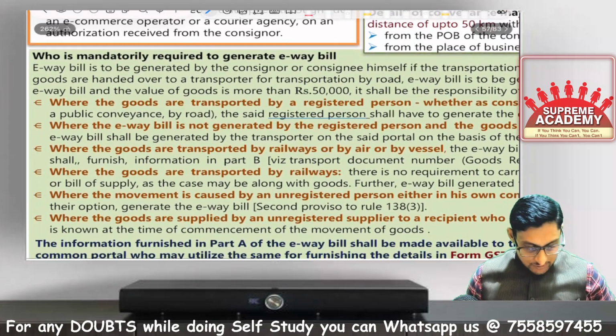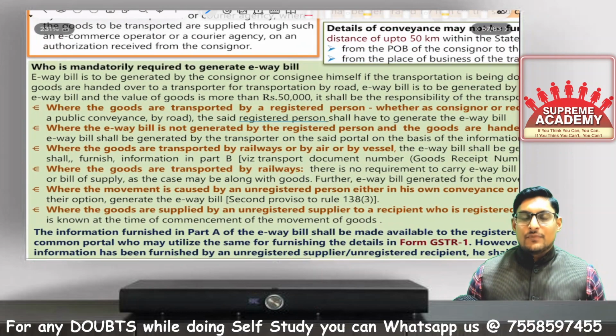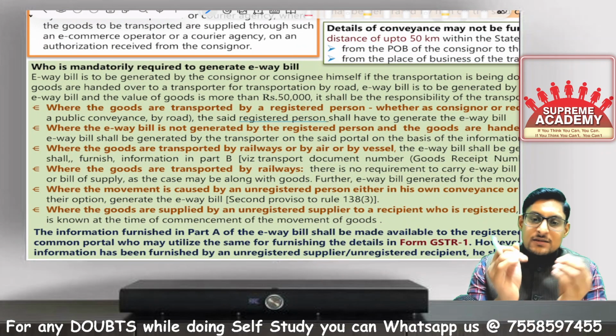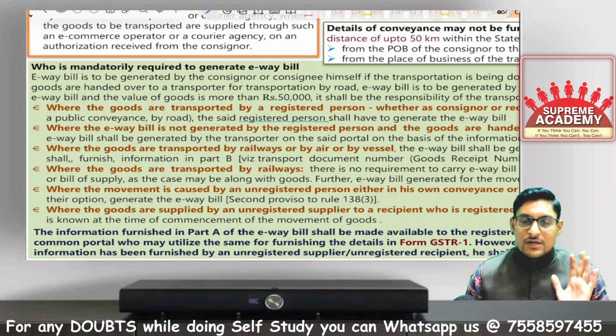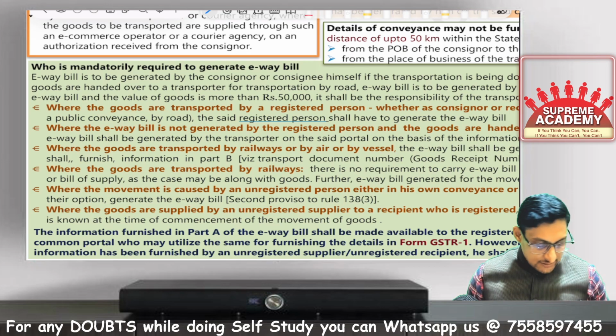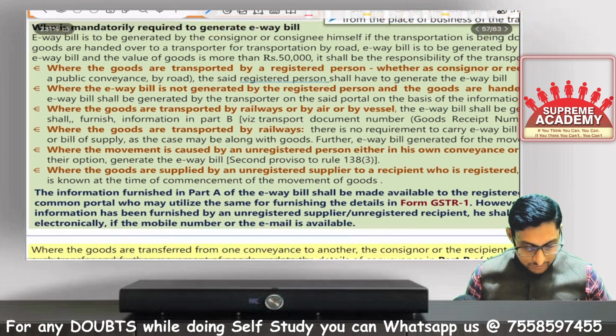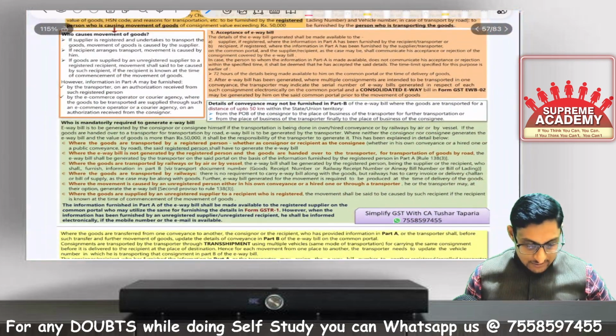And what if, sir, the persons are unregistered? The supplier is also unregistered, the recipient is also unregistered. In that case, only the person transporting the goods, the transporter, is required to file part B of the details of the e-way bill and required to generate the e-way bill, in case both the consigner and consignee are unregistered persons.